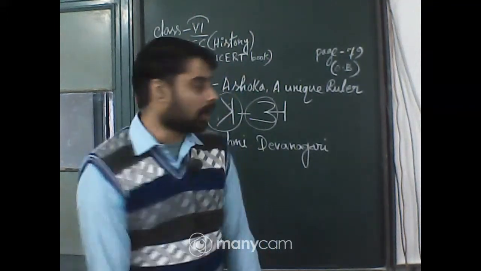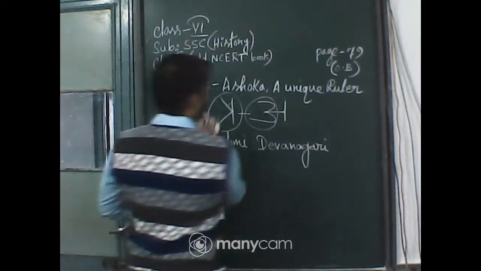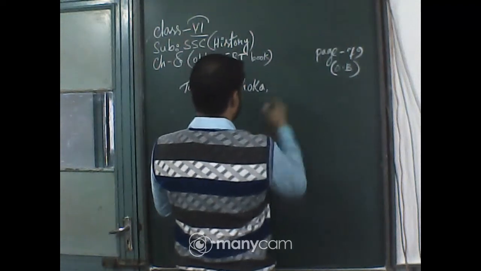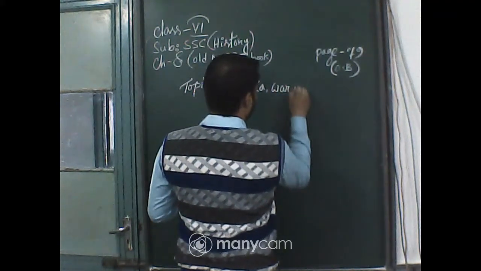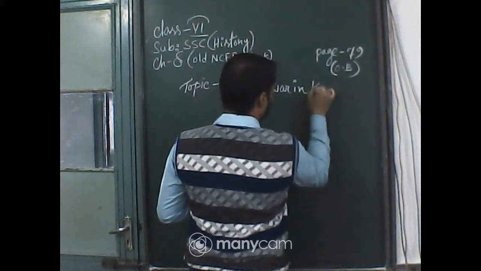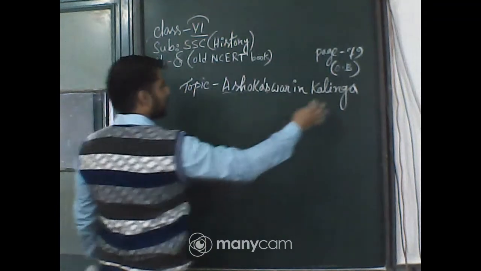Now, the next subunit, Ashoka's war in Kalinga. So, where is Kalinga, you have to know first.